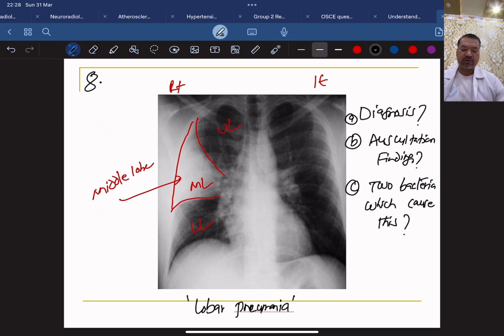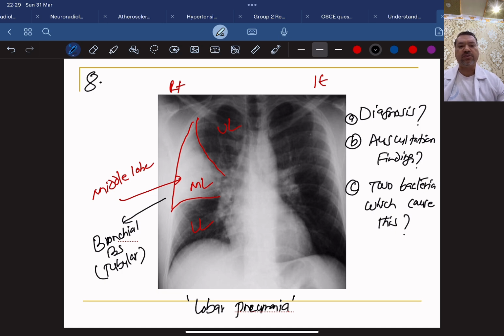And what is the auscultation finding they have asked? The auscultation finding will be bronchial breath sound, and specifically the tubular type of bronchial breath sound, which I just talked about. There are 4 stages of lobar pneumonia, a little bit of revision for you.